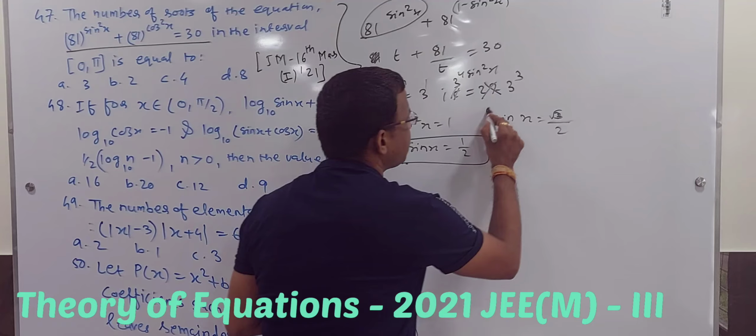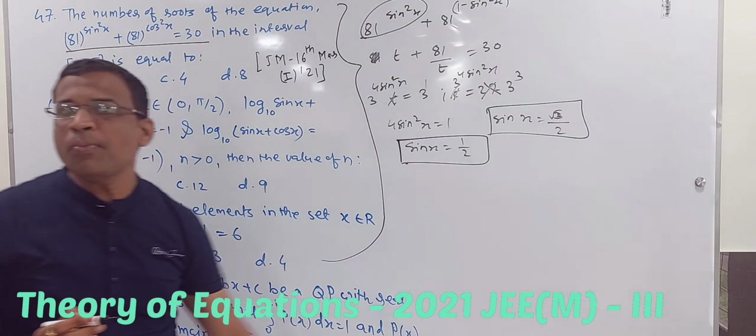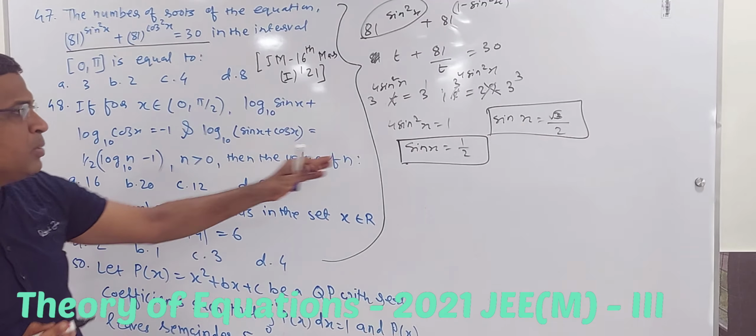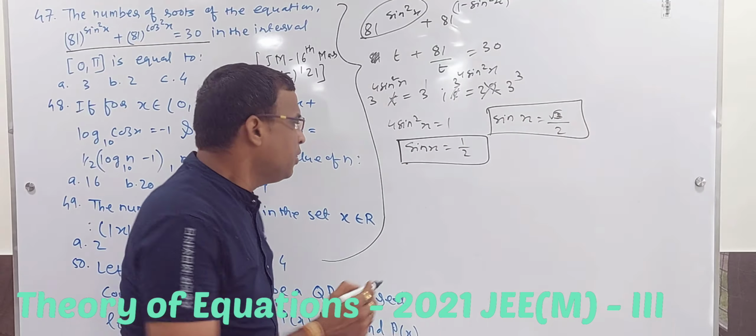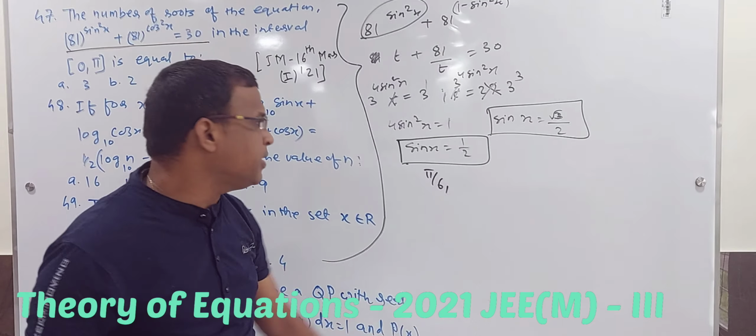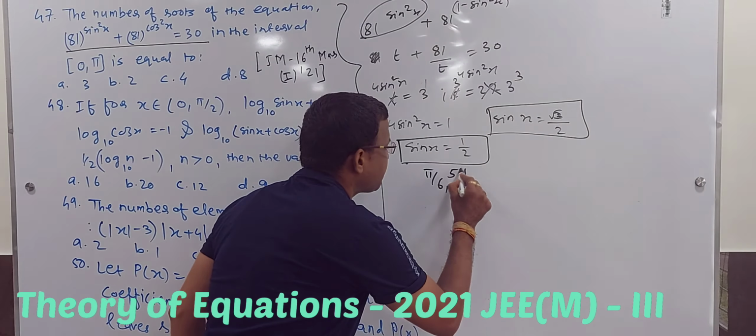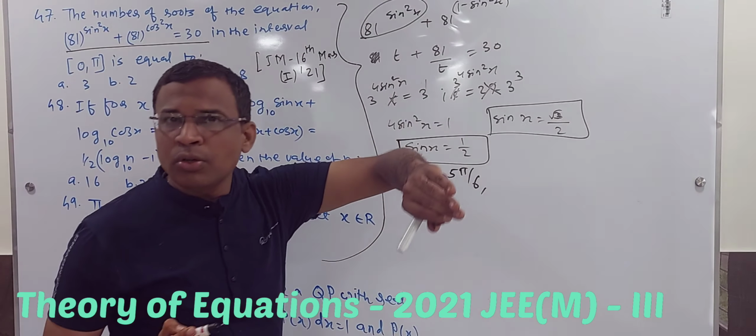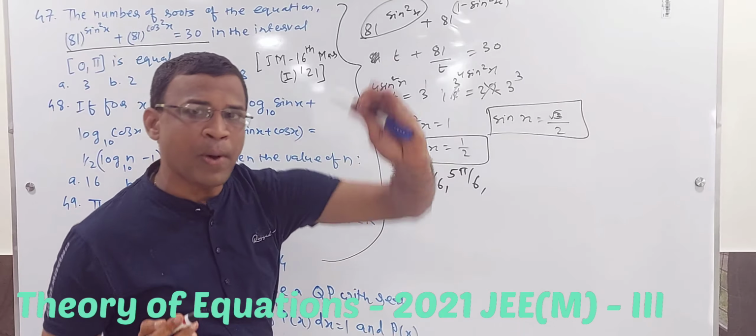First is this, second is this. What are the values of x? x is from 0 to pi. Obviously both are positive because it is 0 to pi. Okay, so I can simply say pi by 6, that is 30 degrees. Sine 30 is half. Then 5 pi by 6, because I am in 0 to pi, so it is 0 onward and pi backward.